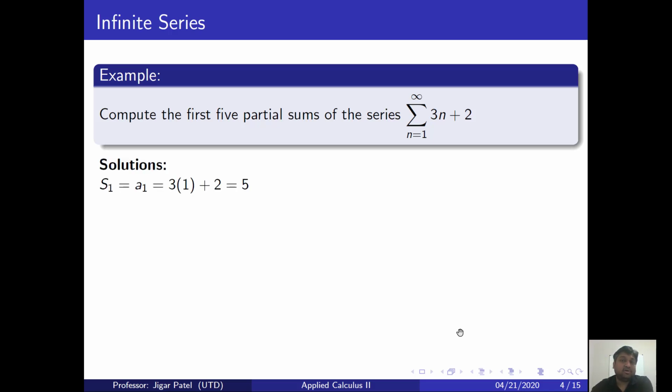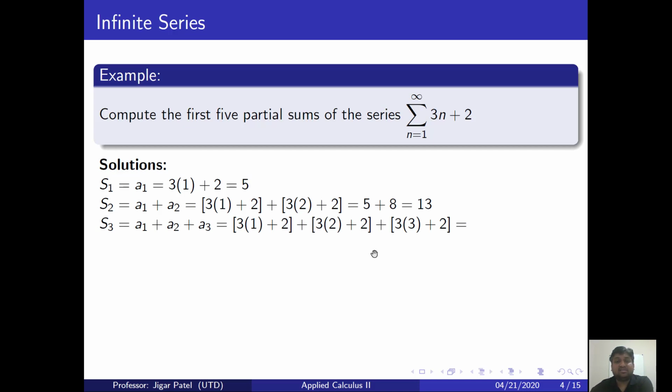S1 is the sum of the first one term, meaning the first term itself. 3 times 1 plus 2, I get 5. S2, the sum of the first two terms, a1 plus a2: 3 times 1 plus 2, plus 3 times 2 plus 2. This is the first term, this is the second term. Simplify it, get 5 plus 8 equal to 13.